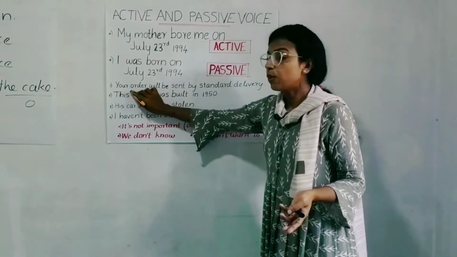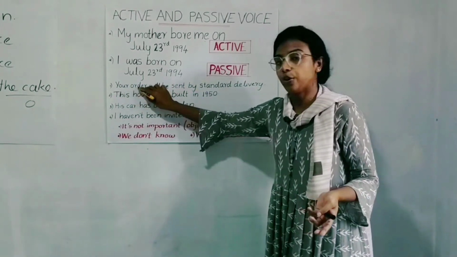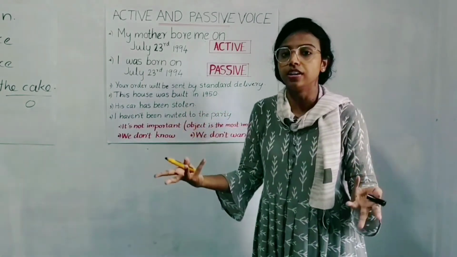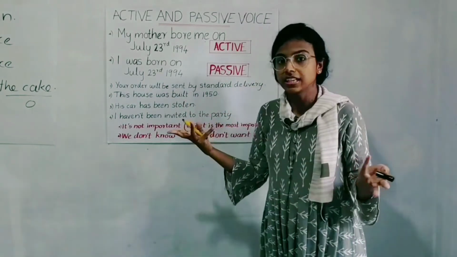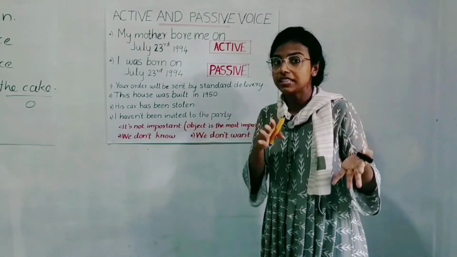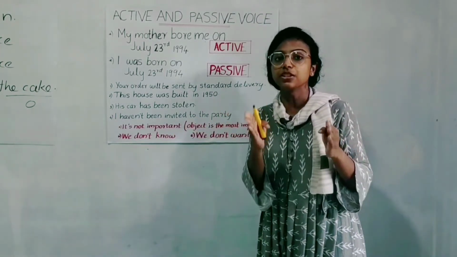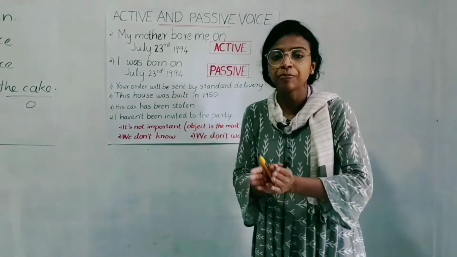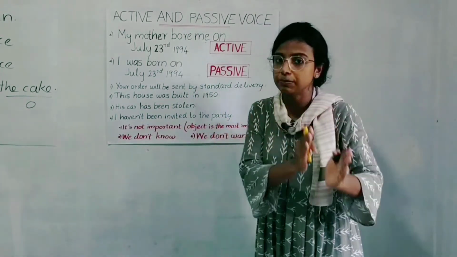So what is the important thing there? Your order. They could say, we will be sending your order by standard delivery. There, the importance is given to the subject.